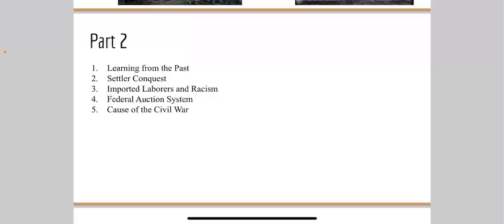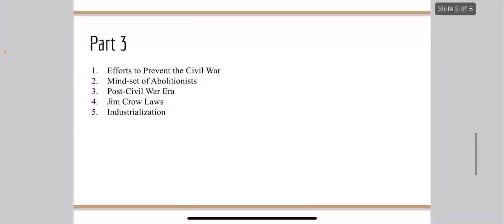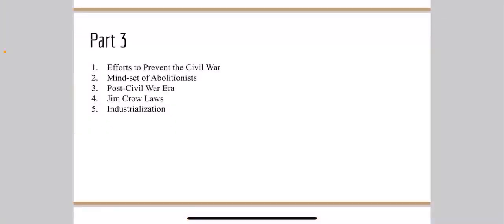Causes of the Civil War. The Civil War had various causes, including disputes over slavery, economic differences, and regional tensions. Part 3. Efforts to prevent the Civil War. Despite efforts to prevent the Civil War, these endeavors ultimately failed, leading to one of the darkest chapters in American history.